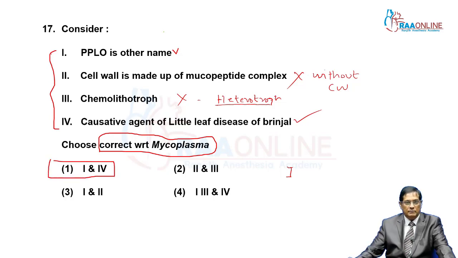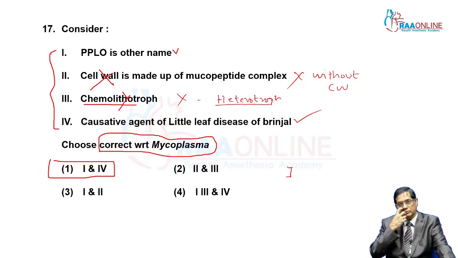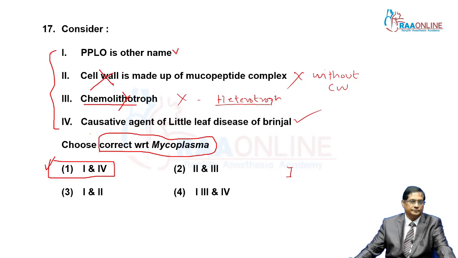Number 1, cell wall is not found in Mycoplasma. Second, they are heterotroph, not chemolithotroph. Chemolithotroph, that is chemosynthetic autotroph. But they are not autotroph, they are heterotroph. That's why only 1 and 4 are correct.